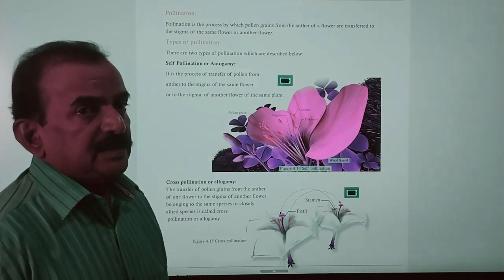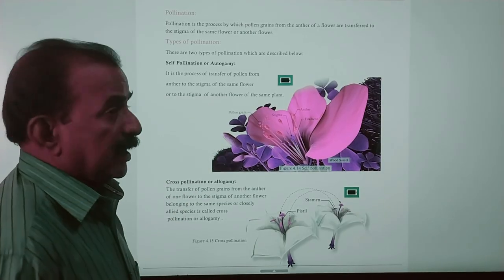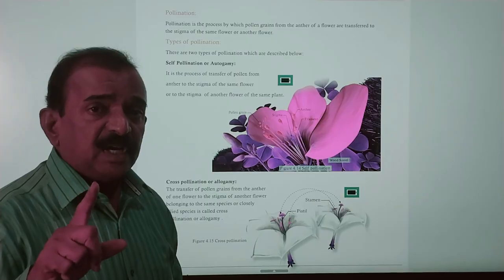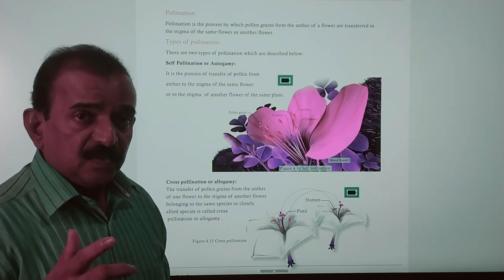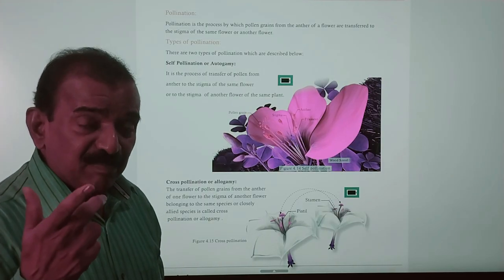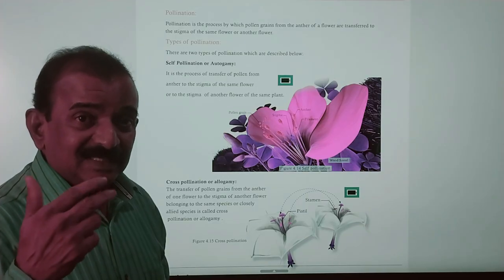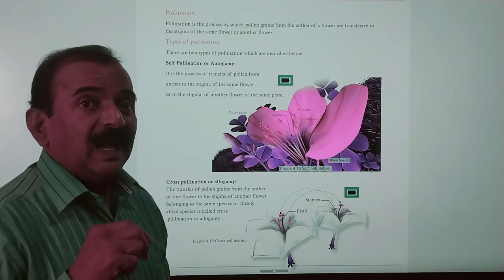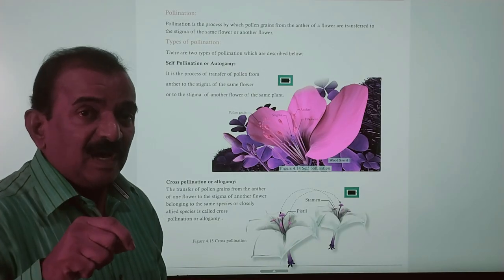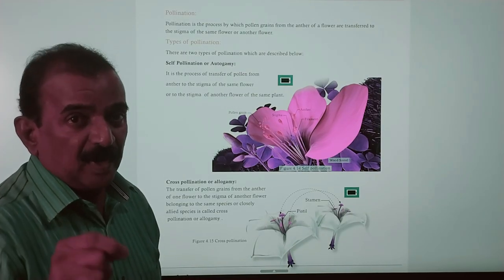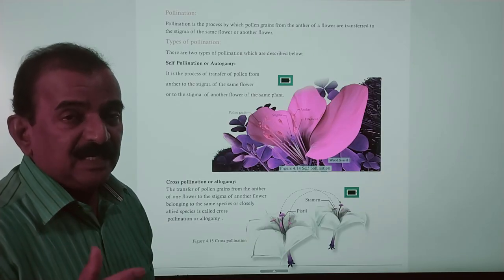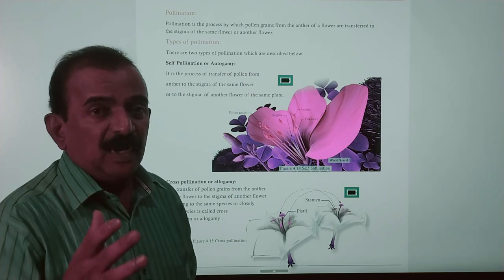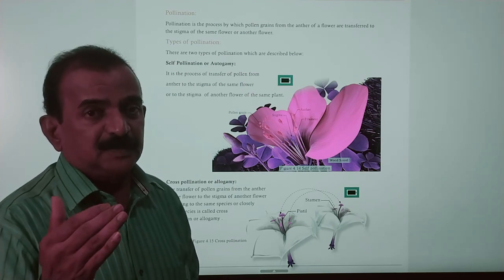Here we are discussing what is pollination and types of pollination. Pollination means transfer of pollen grains from the anther of a flower to the stigma of a flower of the same species. A transfer of the pollen grains from anther lobe to the stigma of a flower is called pollination. Pollination is of two types: the first type is self-pollination and the second one is cross-pollination.